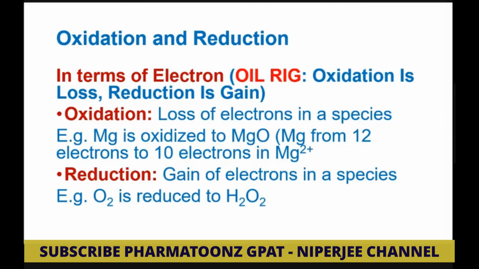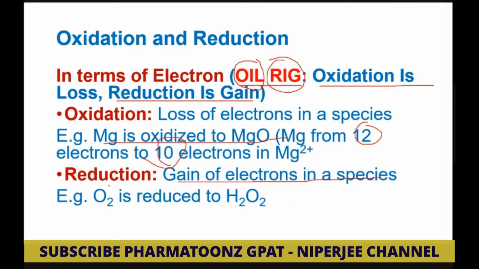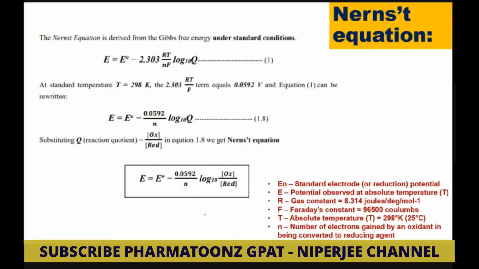In the same way, in case of electron, you can also remember by OIL RIG. OIL RIG means oxidation is losing, reduction is gaining. Oxidation always loses electron, reduction always gains electron. So magnesium is oxidized to magnesium oxide. Magnesium having 12 electrons loses two to become 10 by oxidation, and reduction means gaining of electrons. So O2 is reduced to H2O2 by gaining electron. So this is in terms of oxidation and reduction.